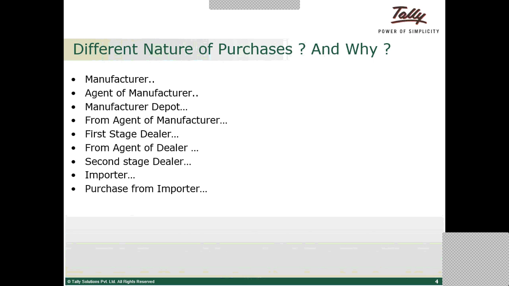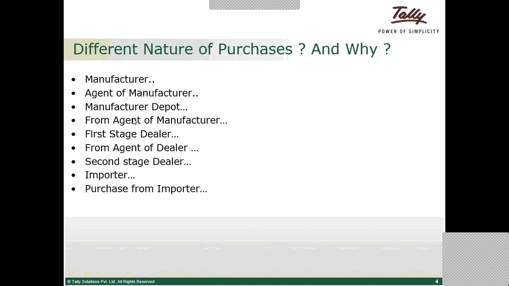The next type of purchase is manufacturer depot. We will select this nature of purchases when the goods are being purchased from a depot, the storage or warehouse of a manufacturer. Even that warehouse will be registered. The next is from agent of manufacturer. When you see here, there is one nature of purchase, agent of manufacturer, and another one, from agent of manufacturer. There is only a slight difference between the two.